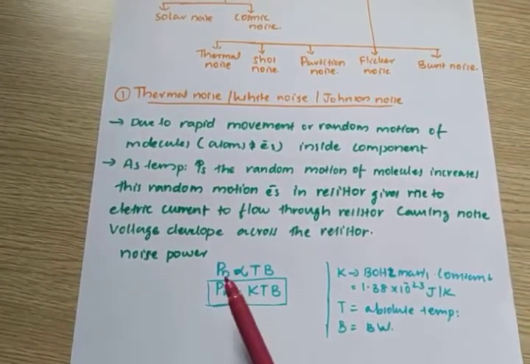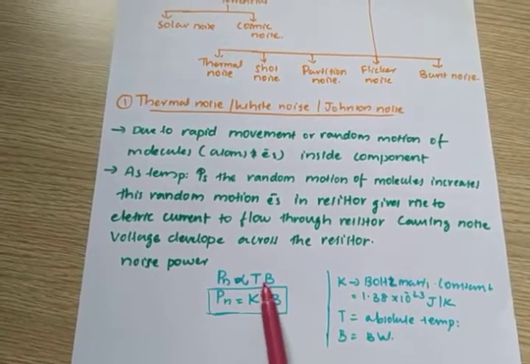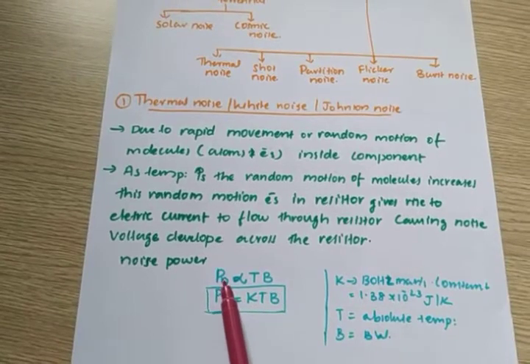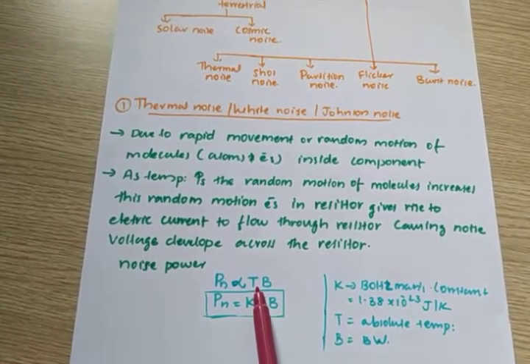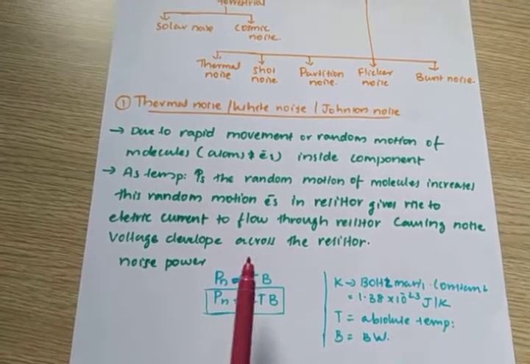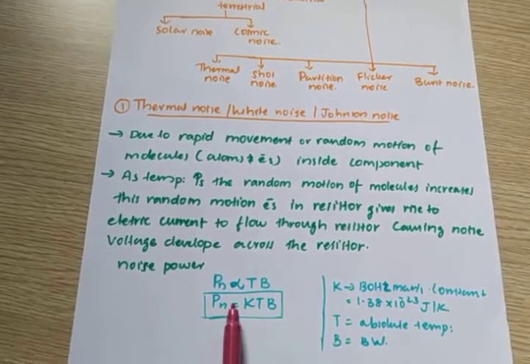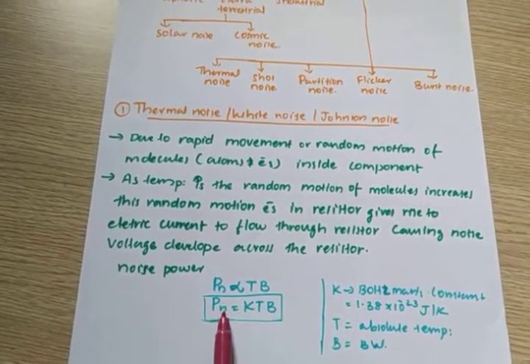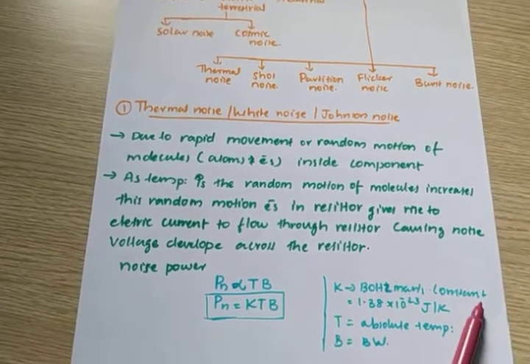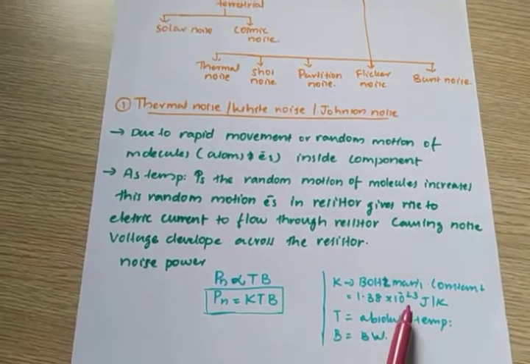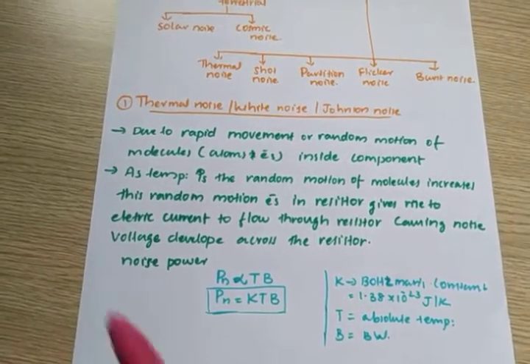The power corresponding to this noise is called noise power, and noise power is proportional to T and B. Pn is the noise power, T is the absolute temperature, and B is the bandwidth. Making it an equality, Pn is equal to K into T into B. This K is Boltzmann's constant, whose value is 1.38 into 10 raised to minus 23 joule per Kelvin. So this is the noise power.